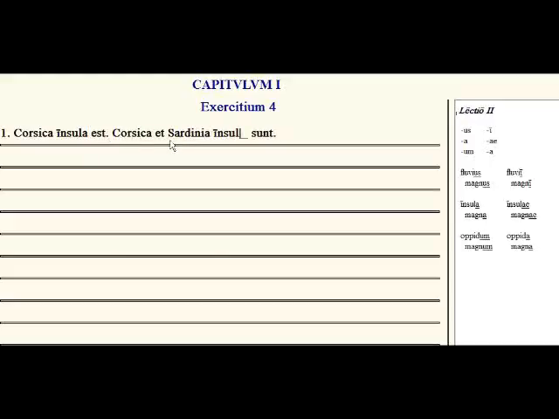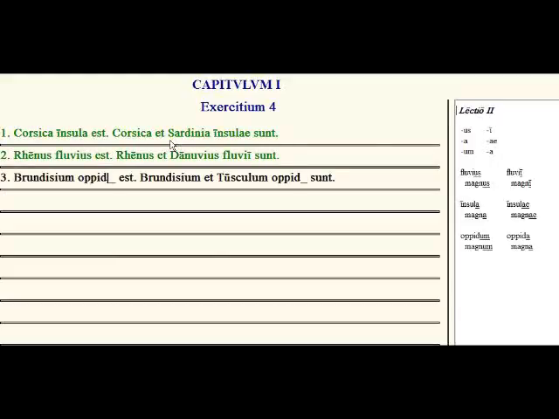Corsica et Sardinia. Now the plural form of this, how do we say that, Corsica and Sardinia? It is insulae. Insulae sunt. Good. Rhenus fluvius est. Rhenus et Danuvius fluvii sunt. So that's how you do Exercise 4.